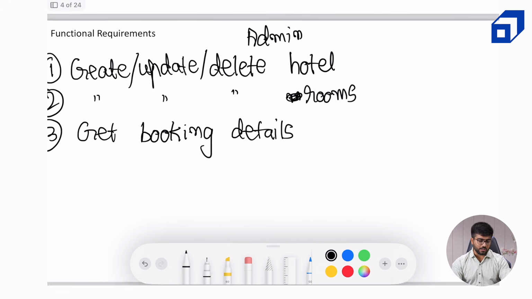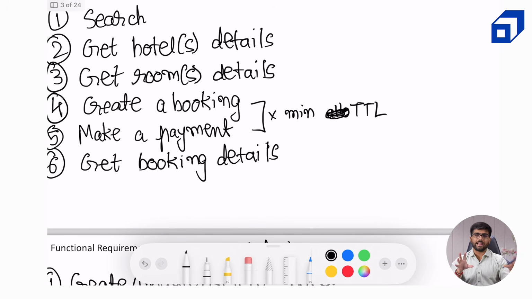Now just one observation, get booking details is common for both the user and the admin. The difference over here is that for the user, get booking details will be by the user ID. I should not be able to fetch bookings for some different user. That constraint should be honored.